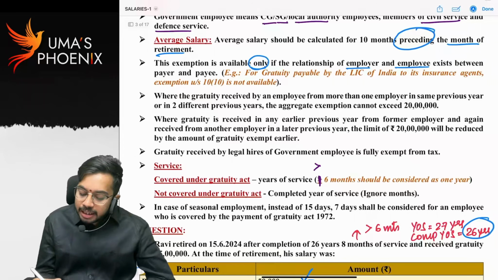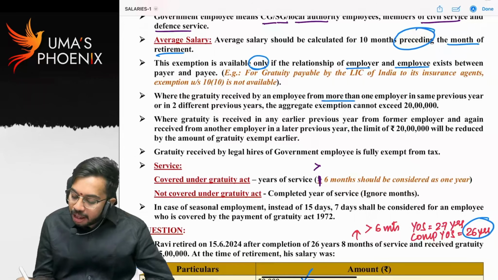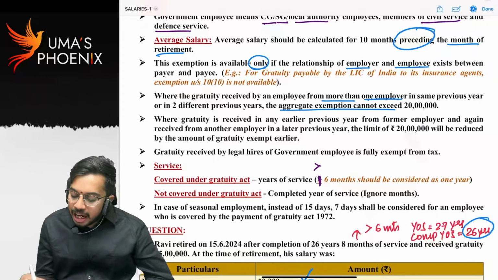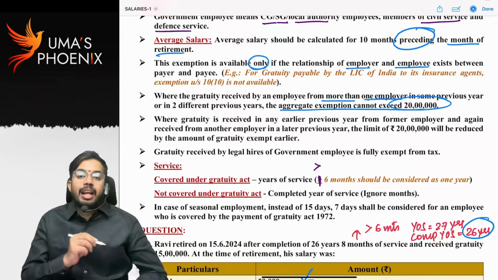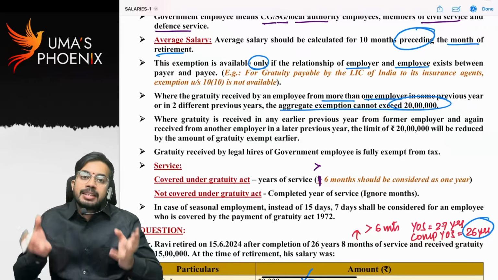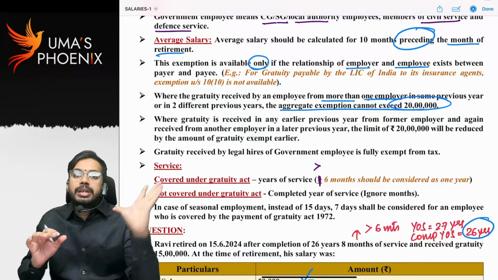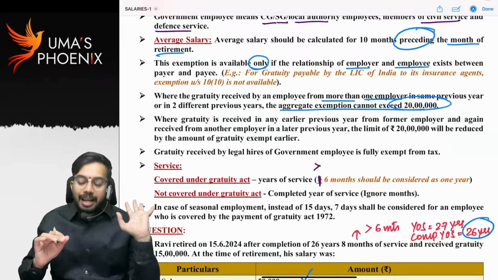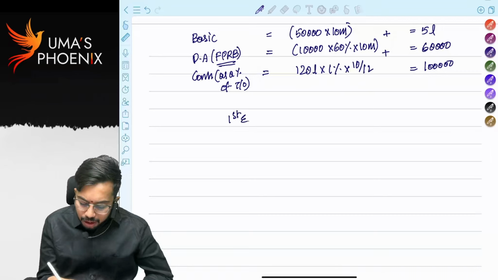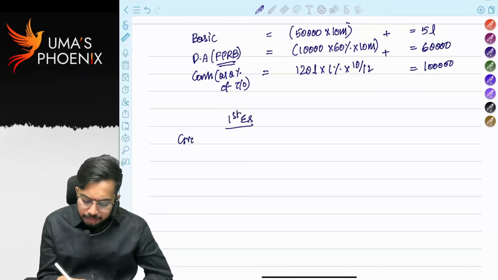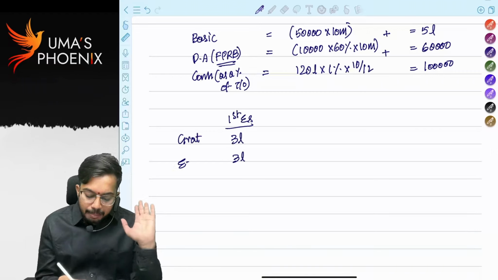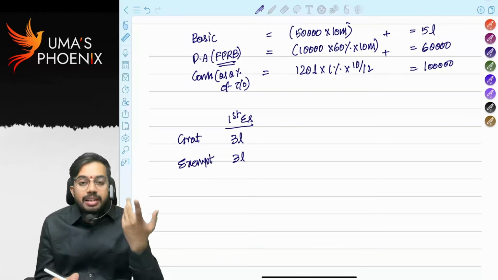Where gratuity is received by an employee from more than one employer in the same previous year or in two different previous years, aggregate exemption cannot exceed 20 lakhs. What do you mean by this? For one employee in his lifetime, maximum exemption he can claim for gratuity is 20 lakhs. That means what? First employer gave gratuity, say 3 lakhs. Total 3 lakhs was exempt.